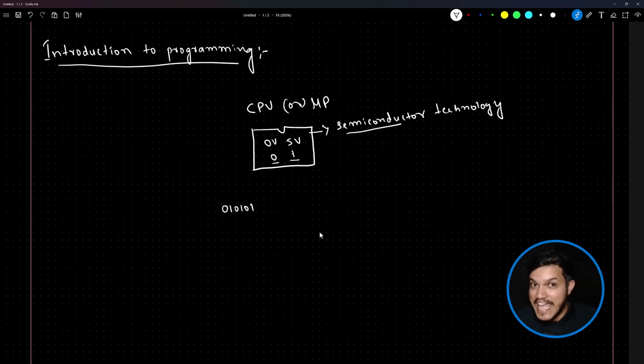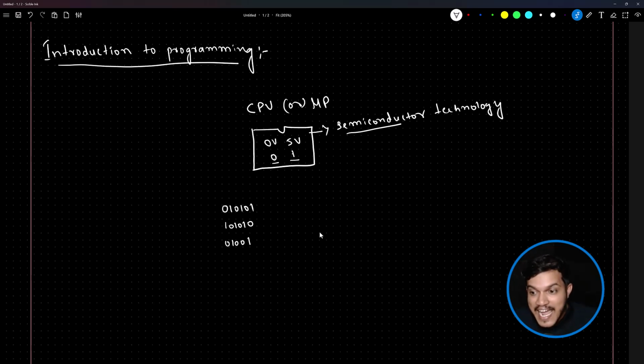This is not the exact code for adding two numbers. This is just an example. Maybe I want my processor to subtract two numbers for me. I will tell it in a way it understands. I want my processor to multiply or maybe do some task for me. I will communicate to the processor in a way it understands: 0, 1, 0, 1, 0, 1.